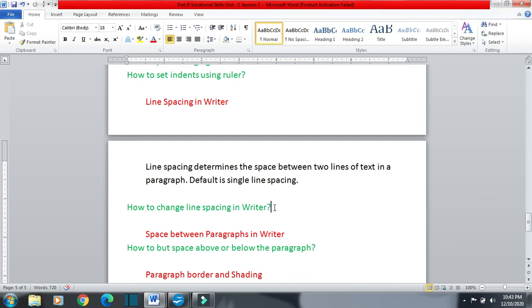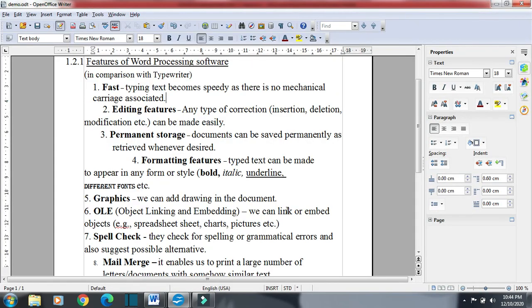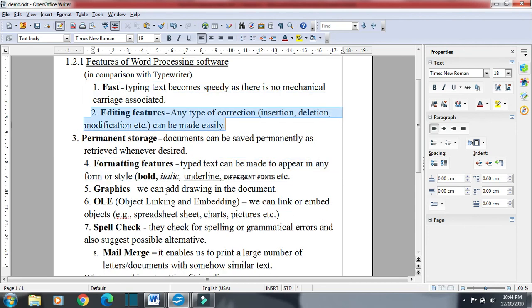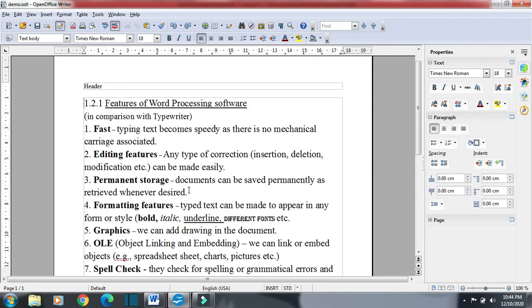Now suppose there are two paragraphs in Writer and we want to provide some space between the two paragraphs. So, space between paragraphs in Writer. How to put space above a paragraph or below a paragraph in Writer? Okay, so this is my paragraph. There are so many paragraphs here. I have changed all the settings which I have done, it is as it is. This is my first paragraph, this is the second paragraph. So now I am going for the second one. How can we increase or decrease the space between two paragraphs, above the paragraph, below the paragraph?